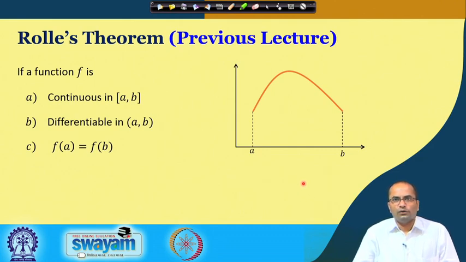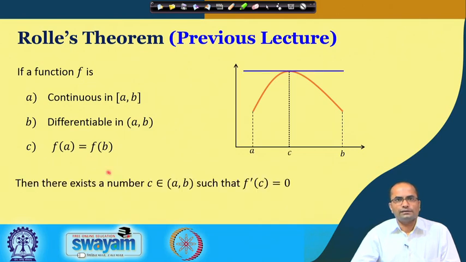So, let me just recall from the previous lecture. If a function f is continuous in a closed interval [a, b] and differentiable in the open interval (a, b), and the function values at the endpoints of the interval, a and b, are equal, then there exists a number c in the open interval (a, b) such that the derivative vanishes at this point.